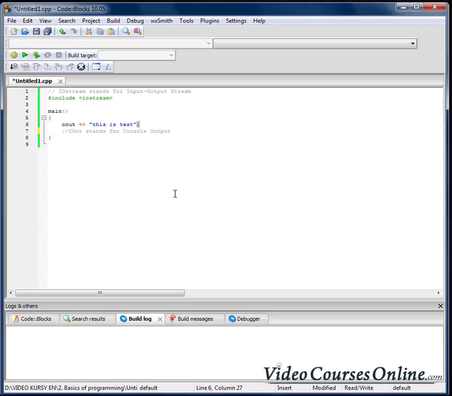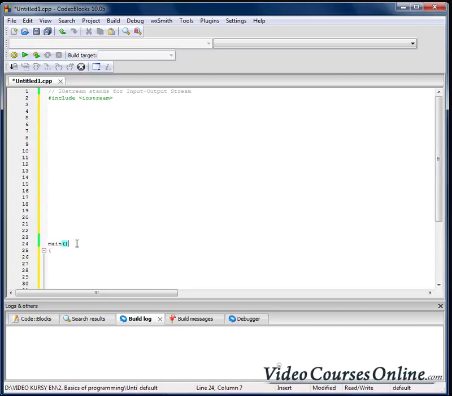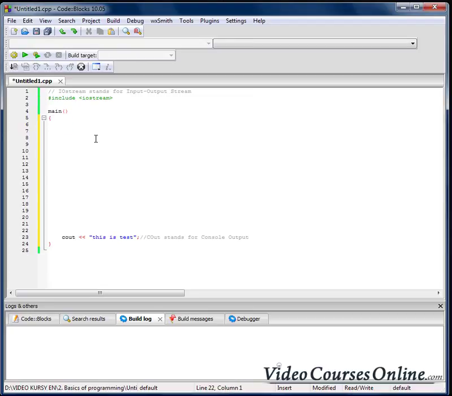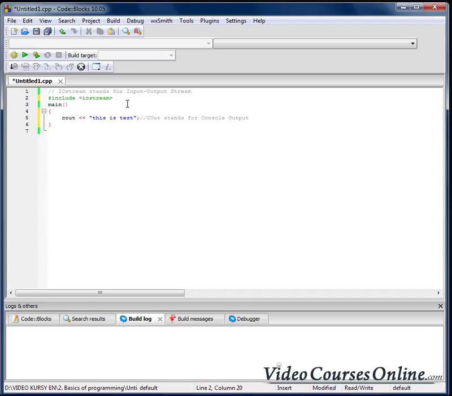And why is that so? Well, we can also write programs like that, for example. Let's do it that way. Or we can write it another way. For example, let's remove those white characters. We can do it that way also. So it can be almost in one line, but here we have a comment, so it's not working.